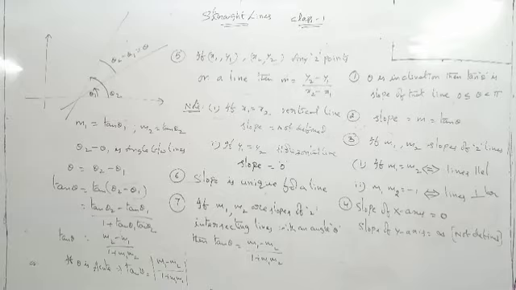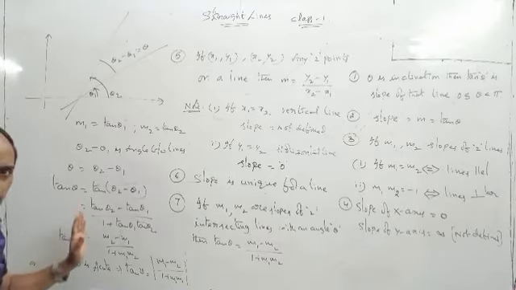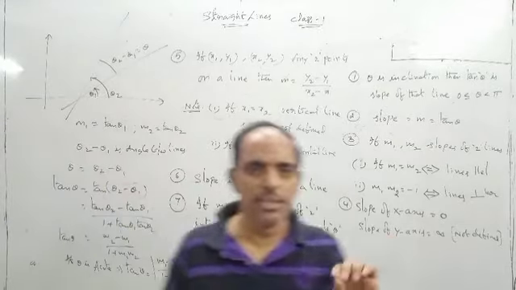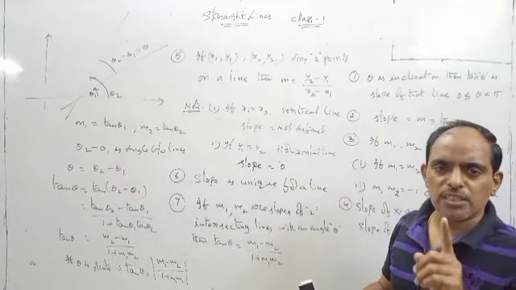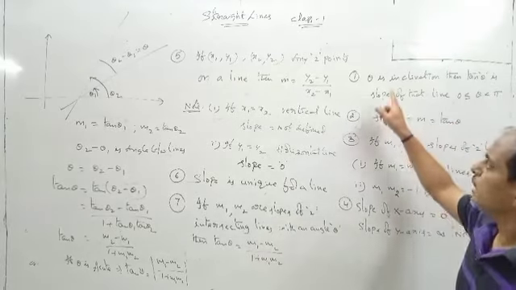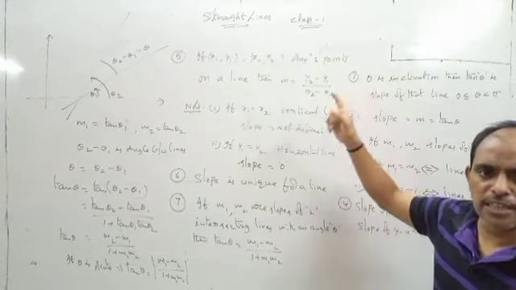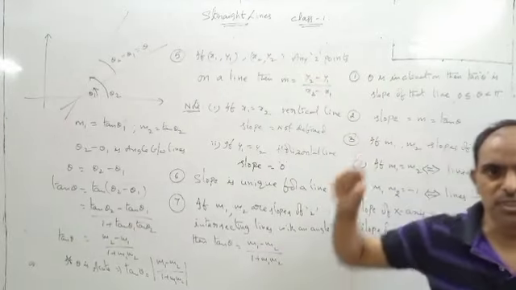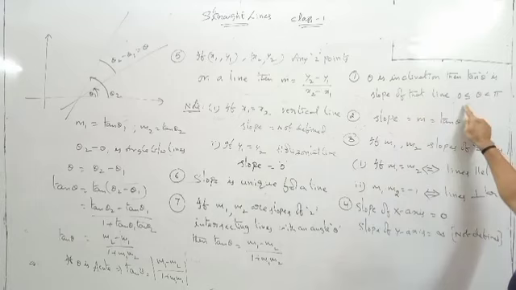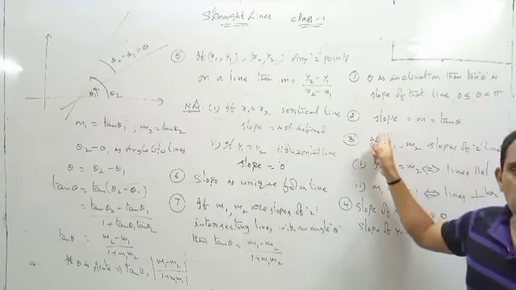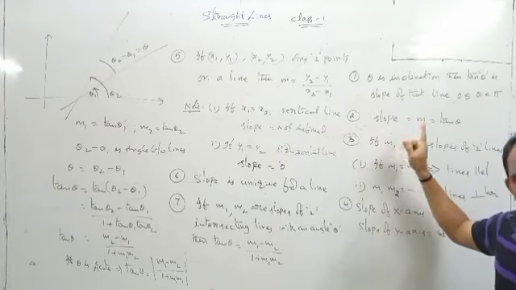Okay, now you see here. The proof is not important yet. These points are very important, I am telling you. Slope means first, inclination. If theta is the inclination, it means a line cuts the x-axis with some angle theta, that angle is said to be the inclination, and it should be between 0 and pi, 0 included but not pi. Okay. Slope always is represented by the letter m.